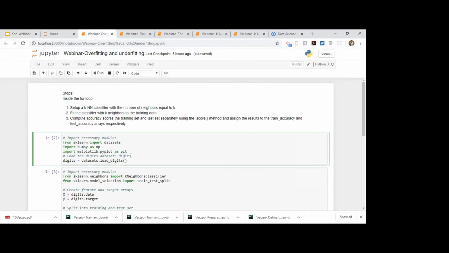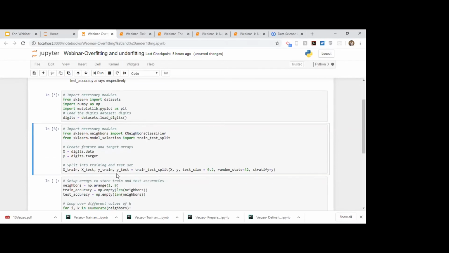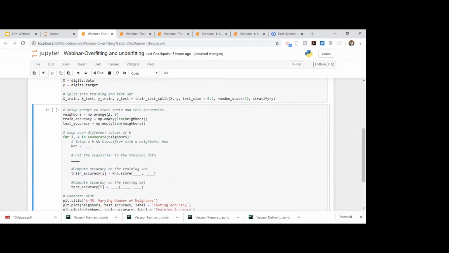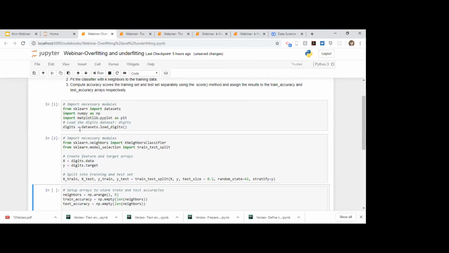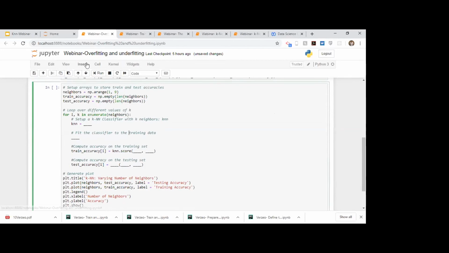Here we are simply importing the digits data set. I will run it and it will import it for us. Next, as done before, we simply store our data and target in X and Y and do train test split as we have done earlier. Next, this is done. Next, we want to draw a plot. So how to draw a plot?